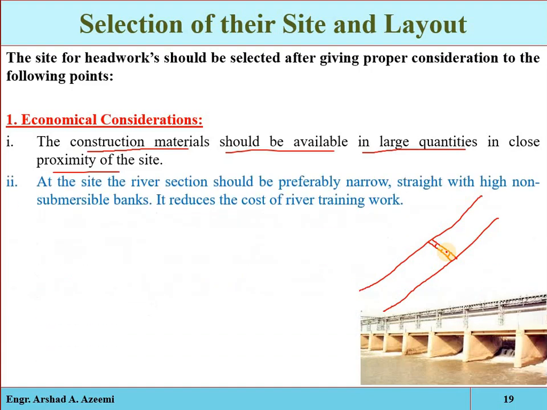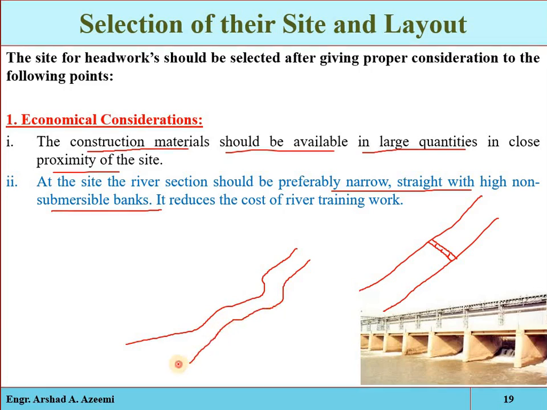Second, we have to select a narrow, straight and high non-submersible bank site for the construction of the headworks. For example, if this is the condition of the natural river or natural stream, at each and every point we can take out a canal and construct a headwork.